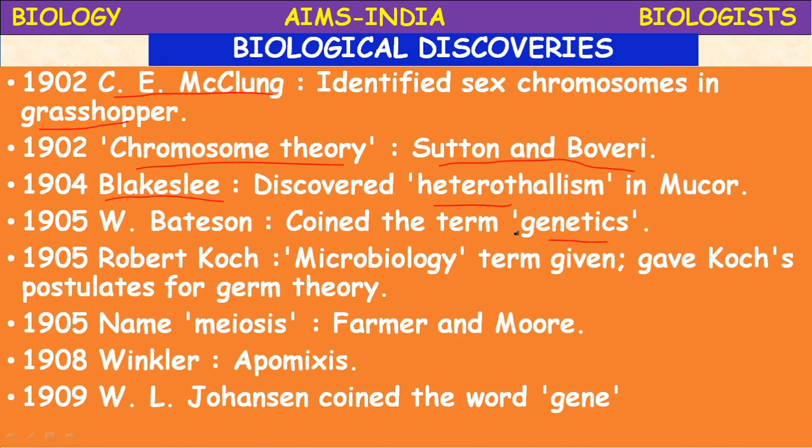In 1908, Winkler proposed the phenomenon of apomixis. What is that? Apomixis has several types. Apomixis was defined by Hans Winkler.